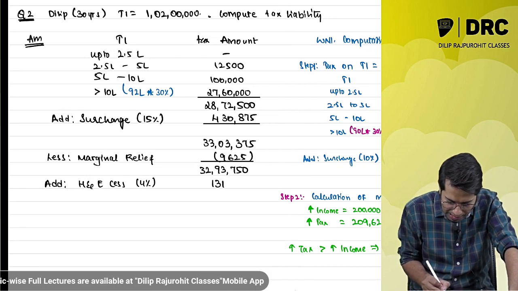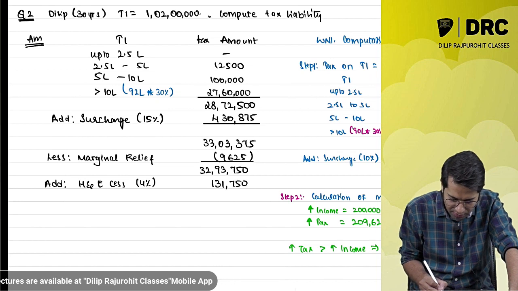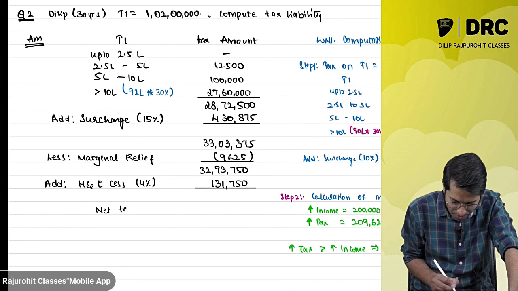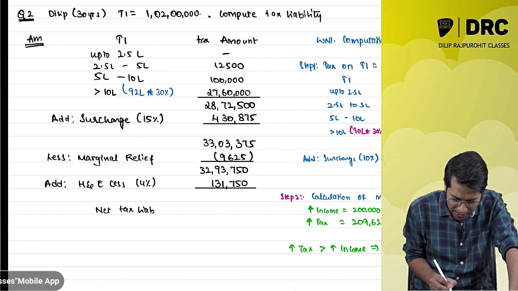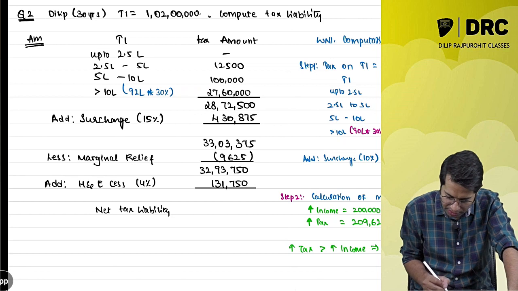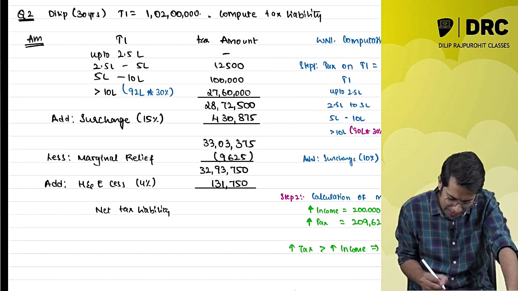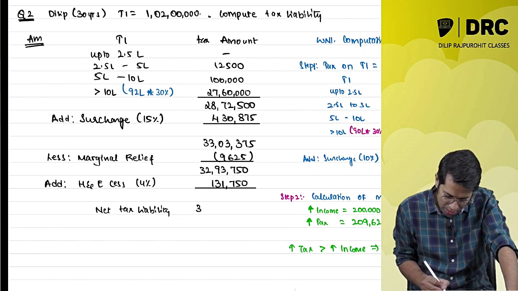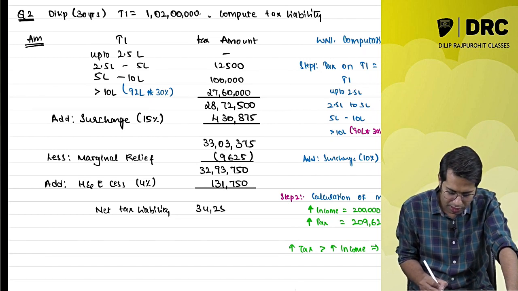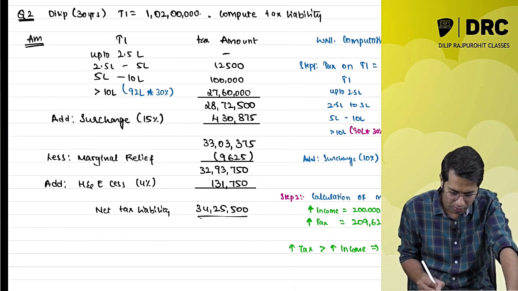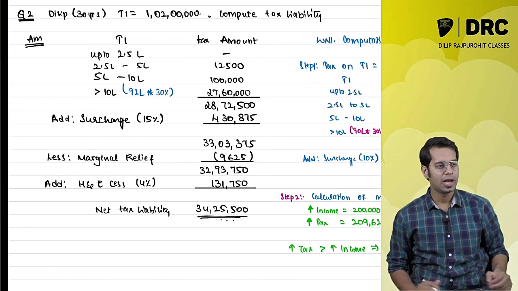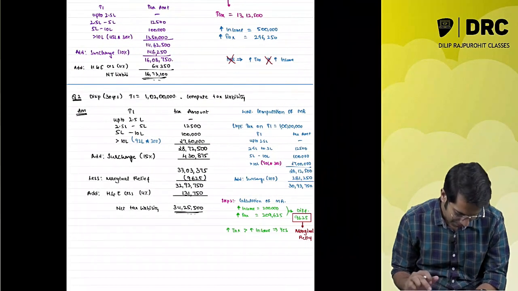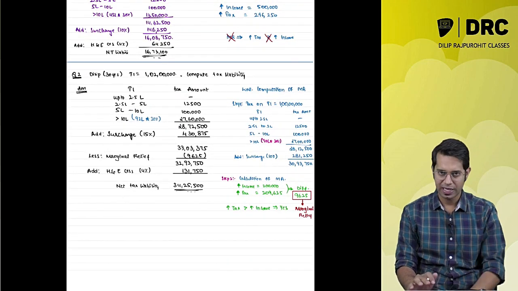It comes to 1,31,750 rupees. So what is my net tax liability? Your net tax liability is 34,25,500 rupees. Okay, so this is the marginal relief. I hope this concept is very clear to you all.